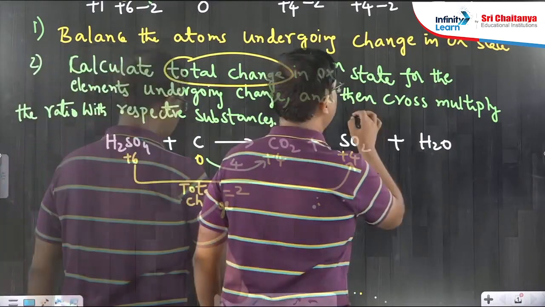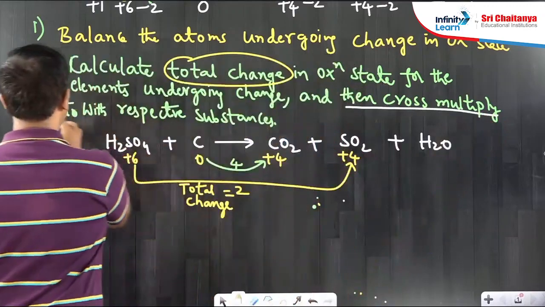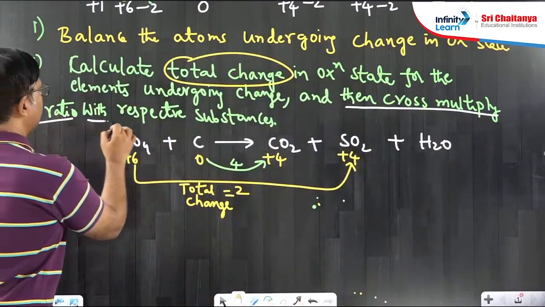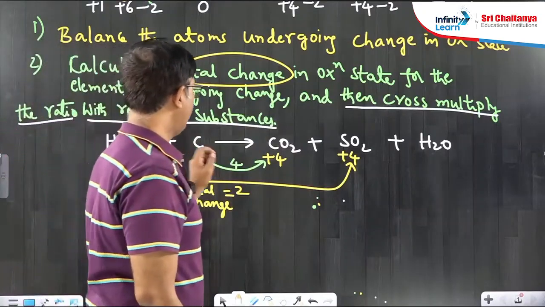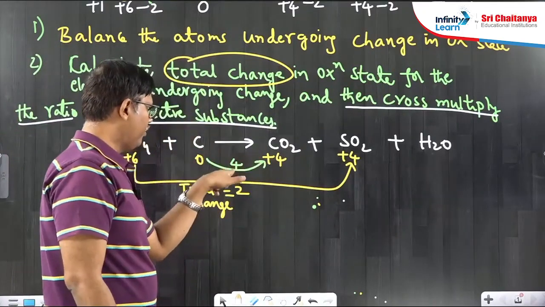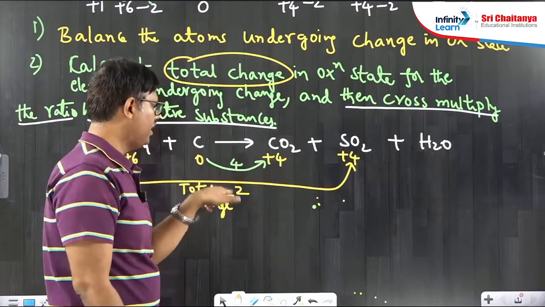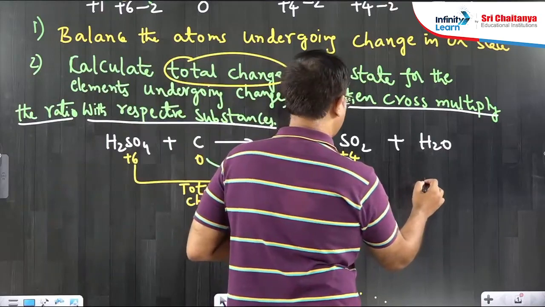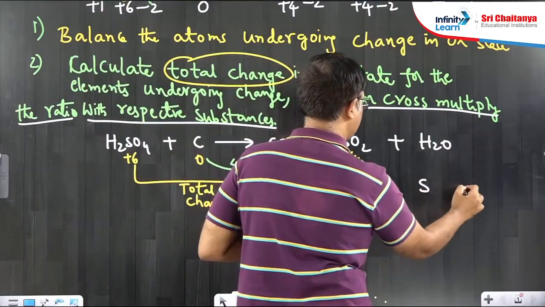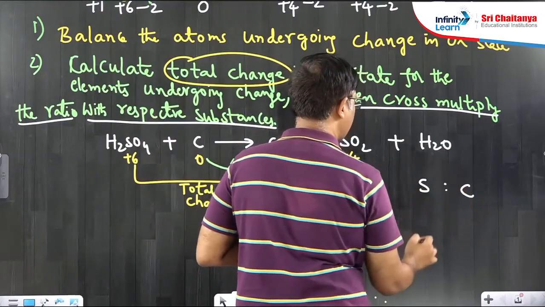So, if you see here, once you calculate the change, cross multiply the ratio with respective substances. Meaning what? See, what is the ratio? Here 4, here 2. What is the ratio? Calculate. 4 is to 2 means 2 is to 1. So, sulfur, carbon. What is the ratio we got?